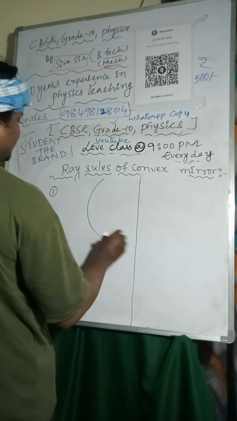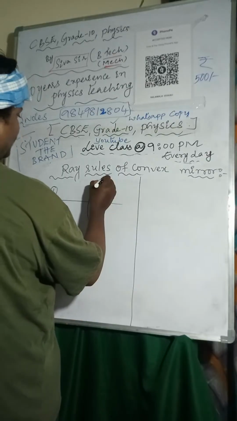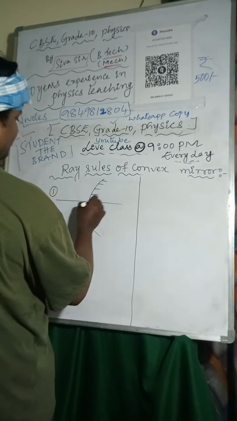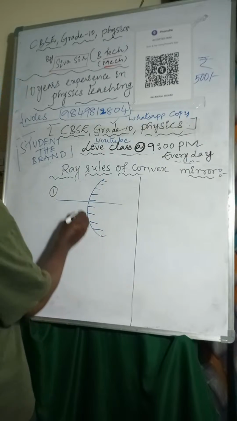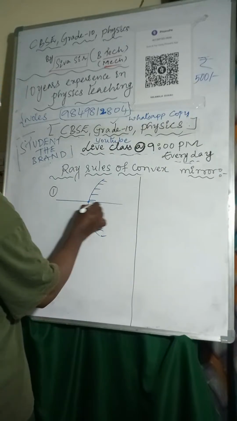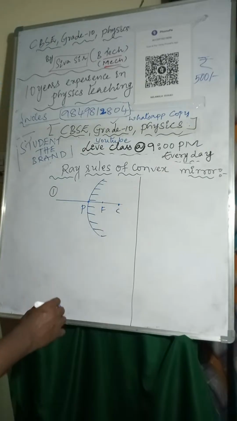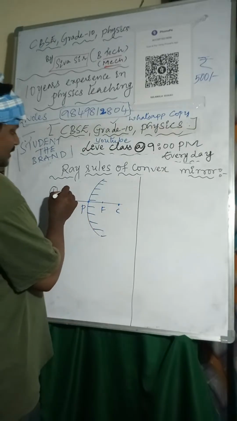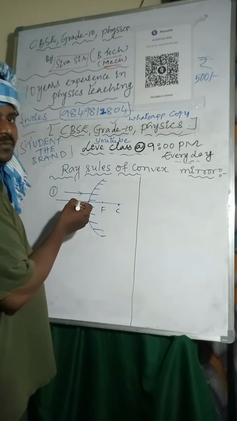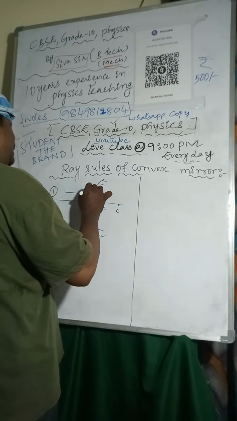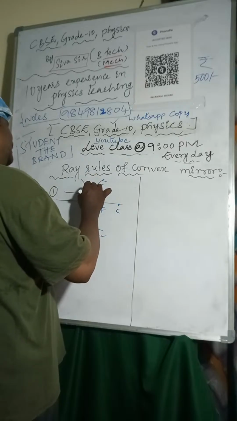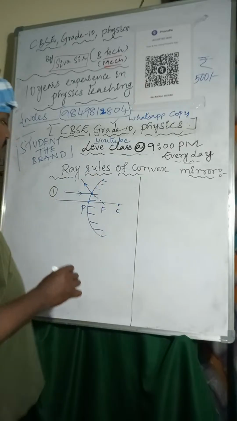This is a convex mirror. Here I am taking the pole, focus, center of curvature. So I am taking one light ray. The light ray is coming from infinity. After reflection it passes through the focus.